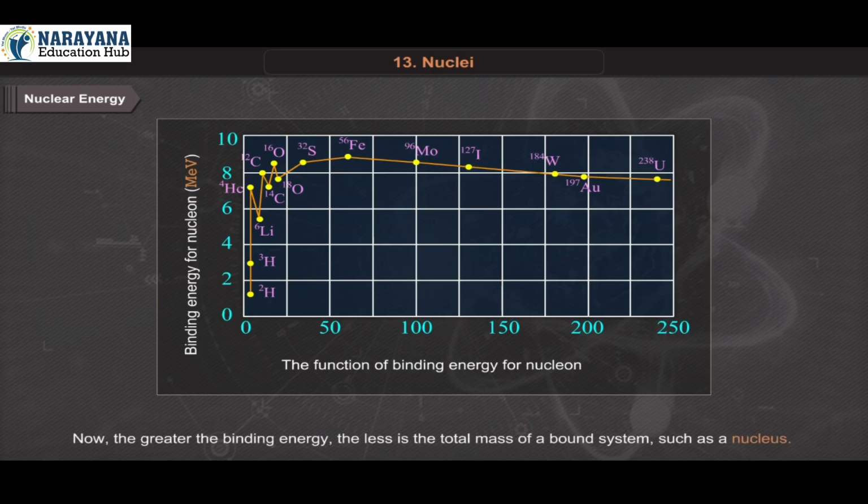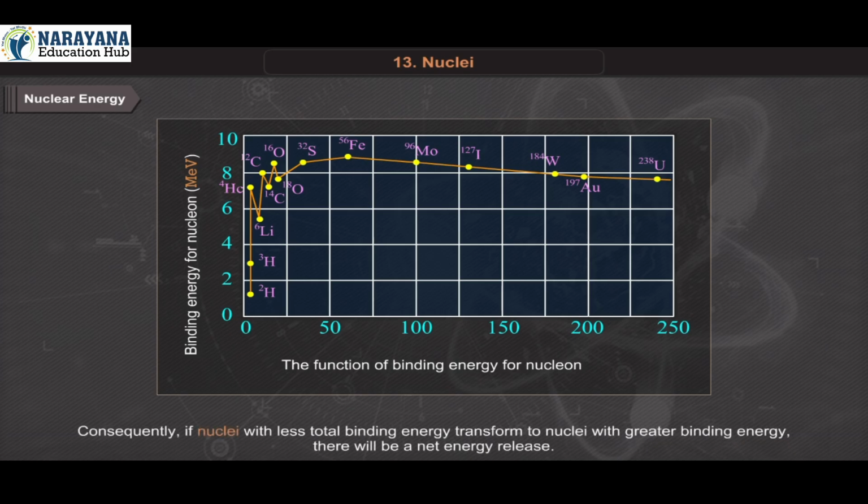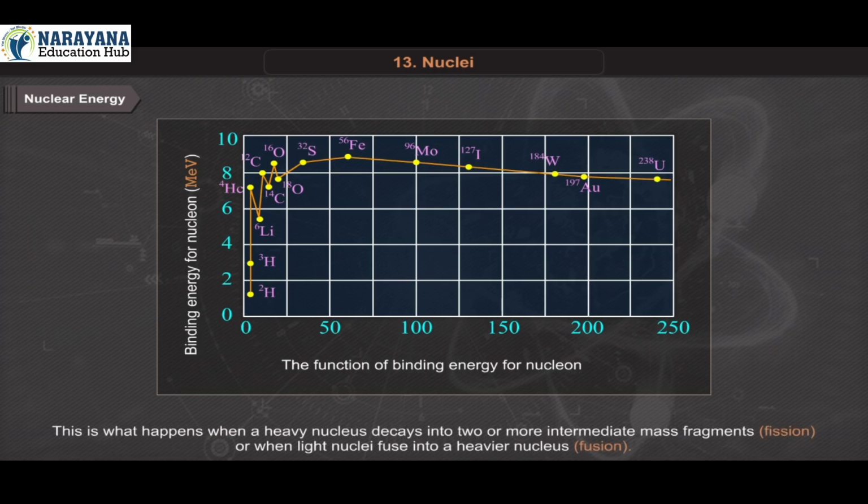Now, the greater the binding energy, the less is the total mass of a bound system such as a nucleus. Consequently, if nuclei with less total binding energy transform to nuclei with greater binding energy, there will be a net energy release. This is what happens when a heavy nucleus decays into two or more intermediate mass fragments, that is fission, or when light nuclei fuse into a heavier nucleus, that is fusion.